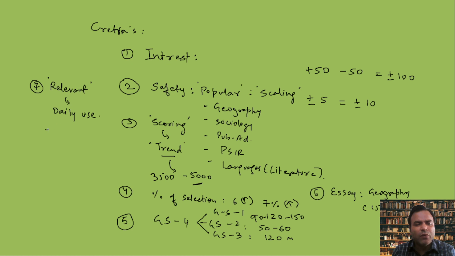Wherever you are working as a civil servant, you have to solve problems like drought, problems of regional development, issues related to floods, or problems of rural development, urban settlements, etc. That makes it a relevant subject. You can correlate with this, and so interest also gets developed.